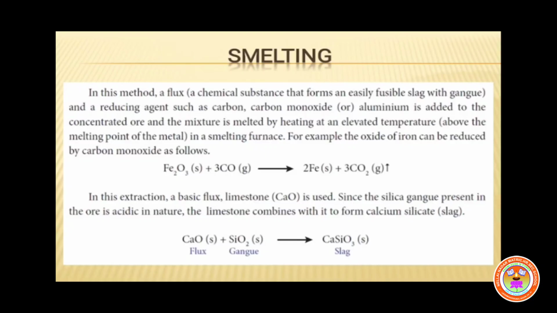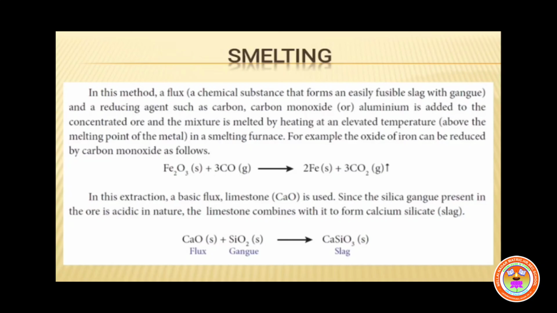Once again we can see the equation. CaO plus SiO2 gives CaSiO3. Here all the three substances are in the solid state, so write solid. Then another thing you must indicate: calcium oxide, that is CaO, as flux, which is formed from limestone. For SiO2 you must write gangue, and the CaSiO3 should be indicated as slag. Flux plus gangue is slag.